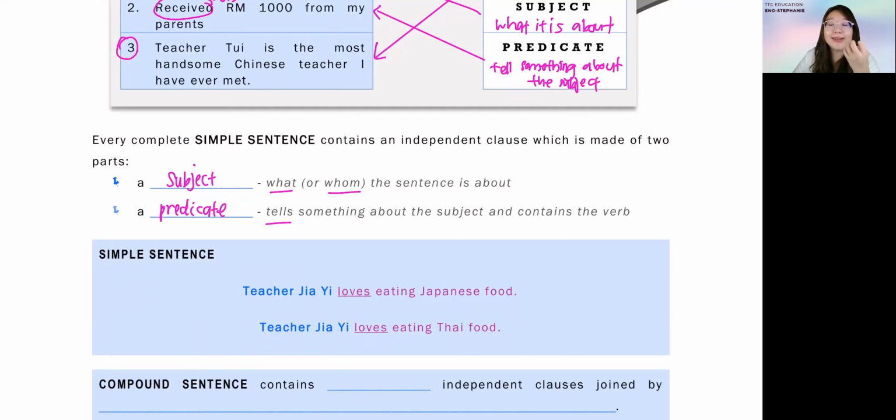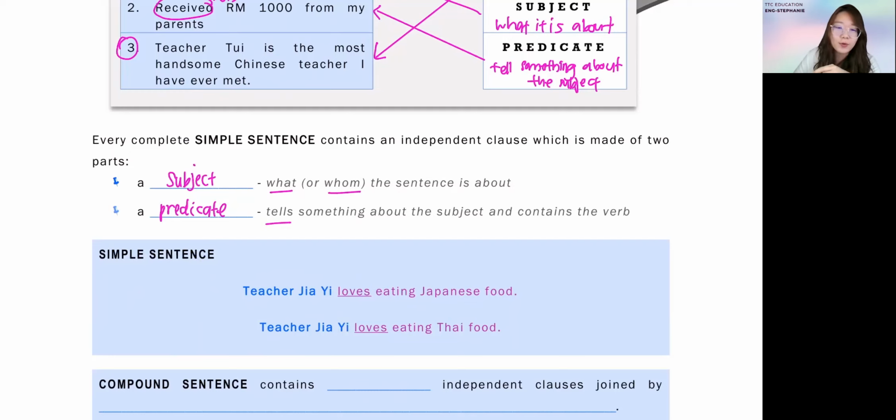Who, and what is this sentence about? Okay, the main character, Teacher Jai. Love eating Japanese food, love eating Thai food is your predicate, where it contains a verb, the action, and also the extra information: eating Japanese food, eating Thai food, different kinds of cuisine. Okay, so this is a simple sentence.